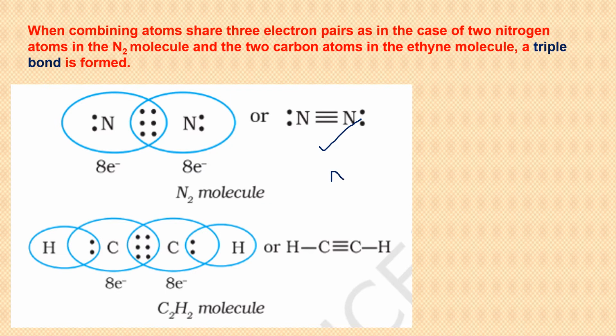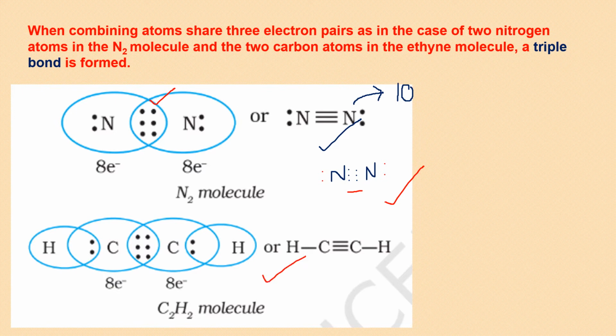nitrogen having 3 bonds with the other nitrogen. So total were how many electrons in N2? How many valence electrons? 10. Out of these 10 electrons, 6 are used here in making a triple bond. So remaining 4 are placed here. This is the Lewis dot structure. Okay, as shown here. No need to show the circles, the boundaries. That is just to tell you with confirmation that the octet is complete.